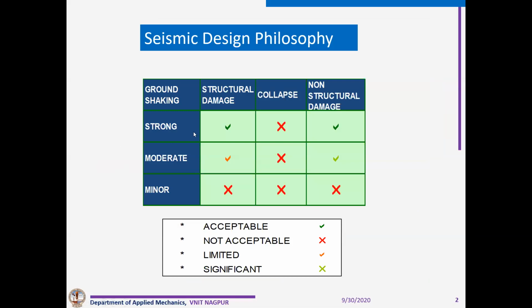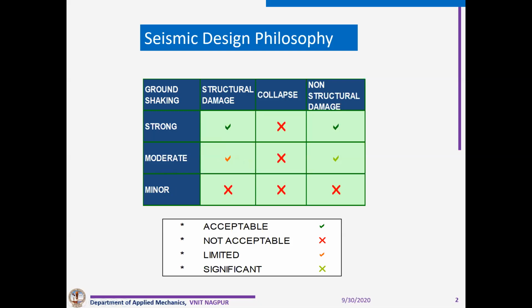See, this is the philosophy of seismic design. When a minor earthquake comes, we don't want to see any structural damage, any collapse, or any non-structural damage. When it is a moderate earthquake, there will be some structural damage and some non-structural damage also, but everything will be repairable.